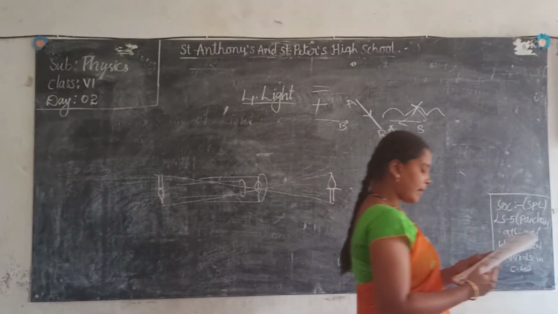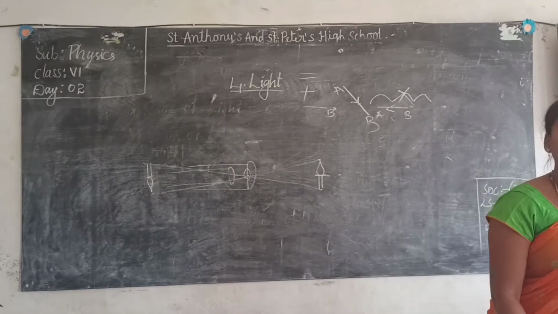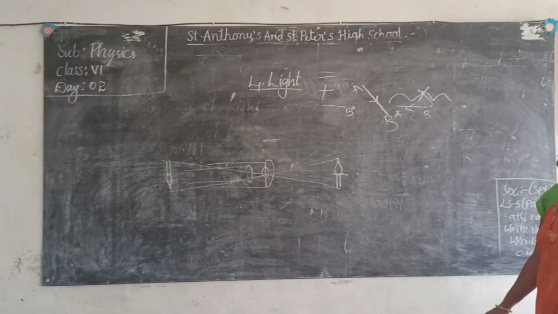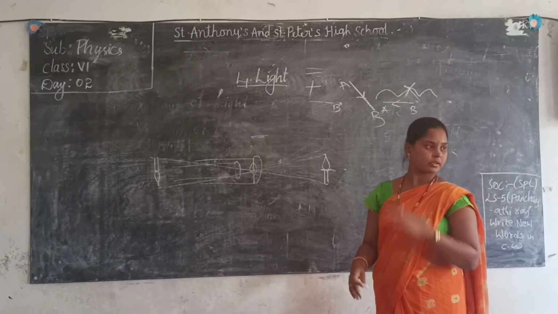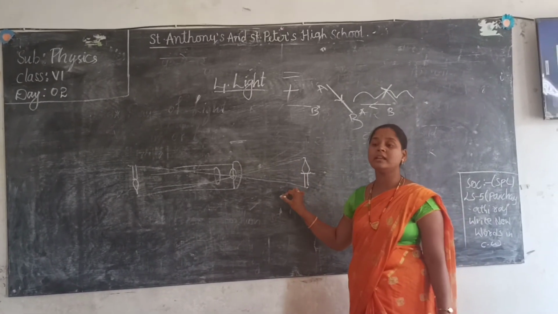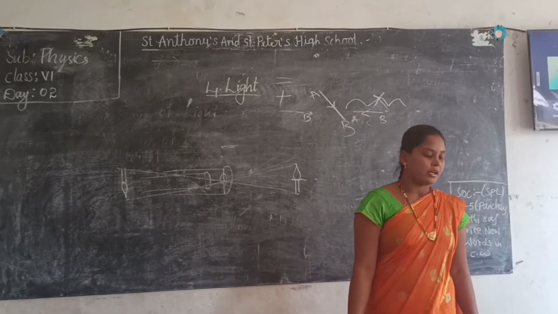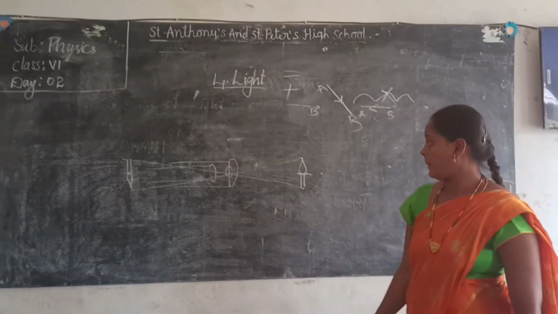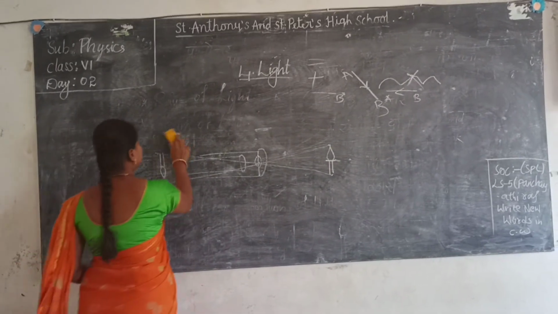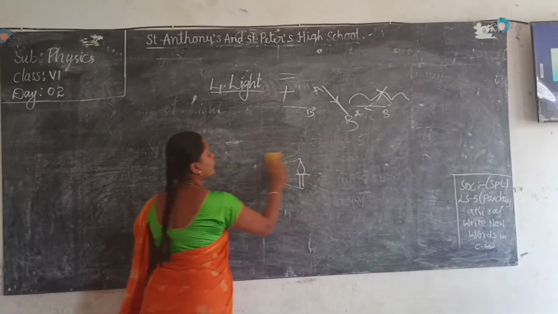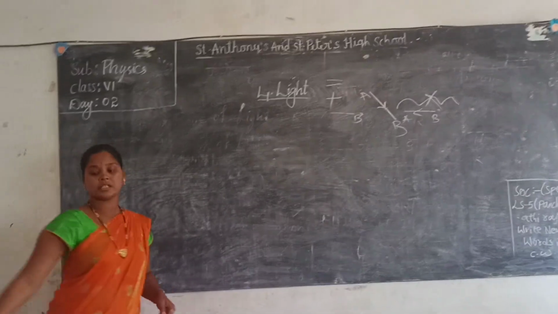Next, what is shadow? And one more thing, the image formed by the pinhole camera is inverted, reversed. Okay, and it is a real image. Next, what is shadow? It is an image formed by... Image formed. Shadow is the image. Okay. What is the difference between shadow and the image?